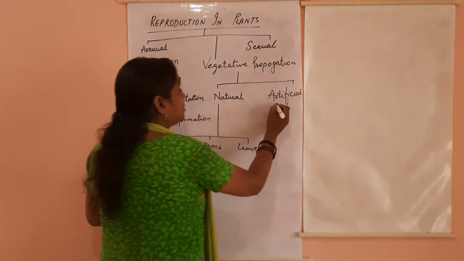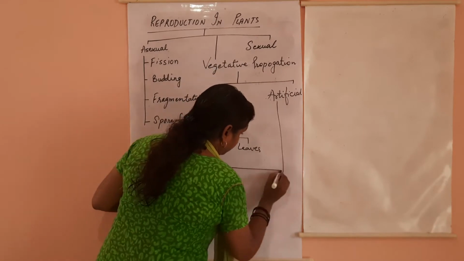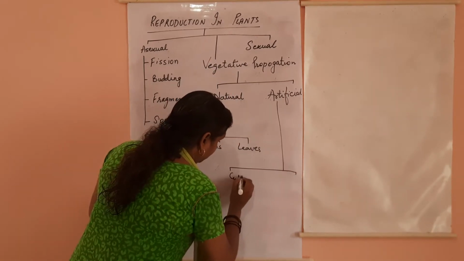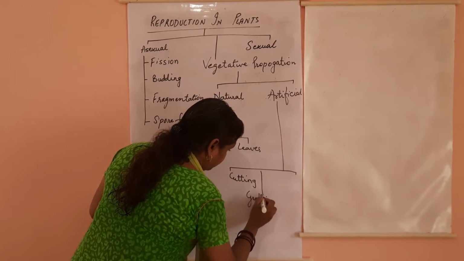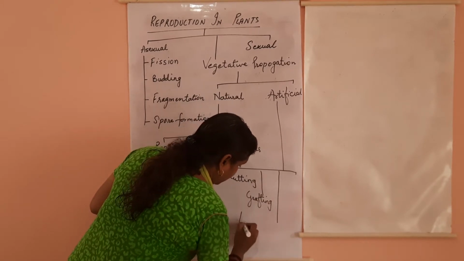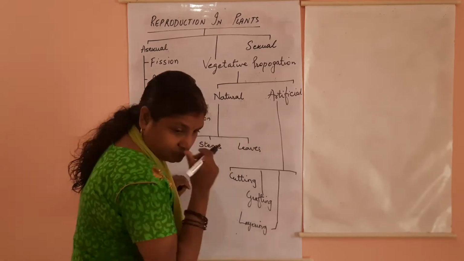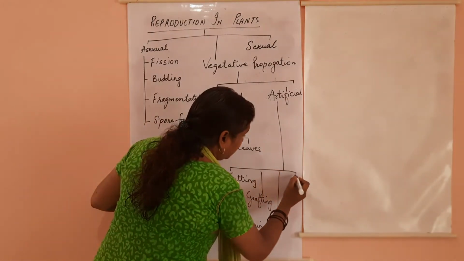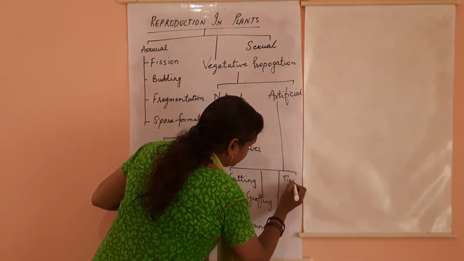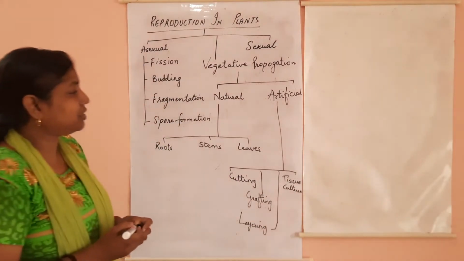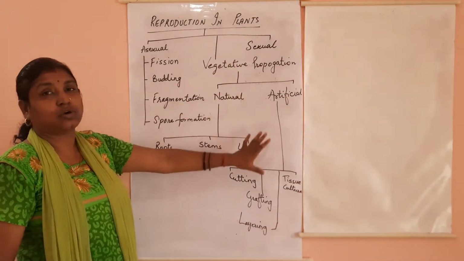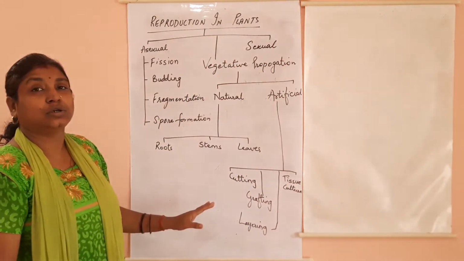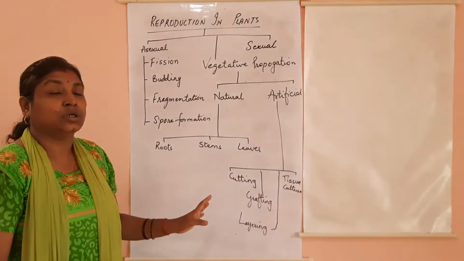And your artificial methods are cutting, grafting, layering, and last is tissue culture. So these are the methods of vegetative propagation which we are going to do in detail.